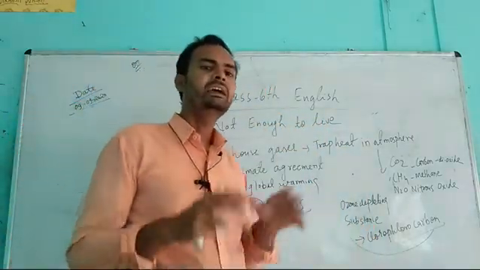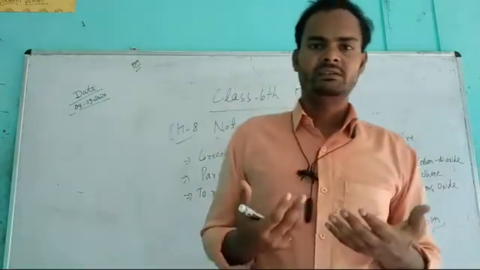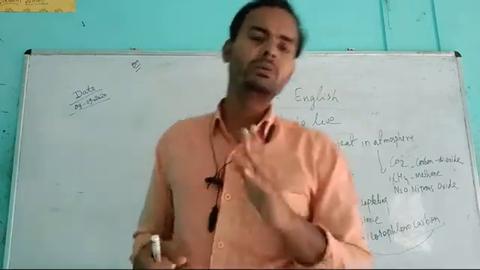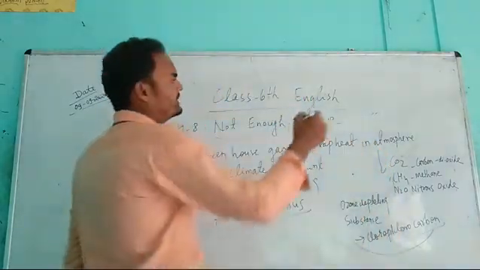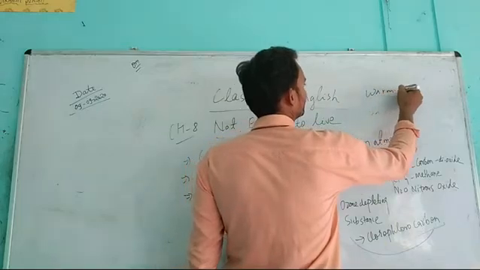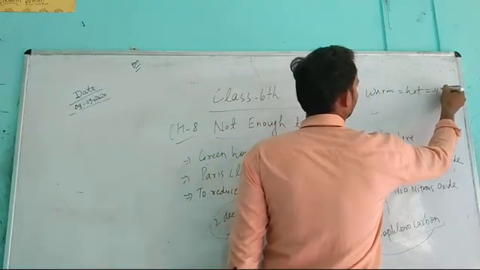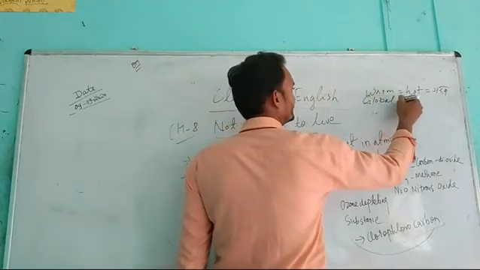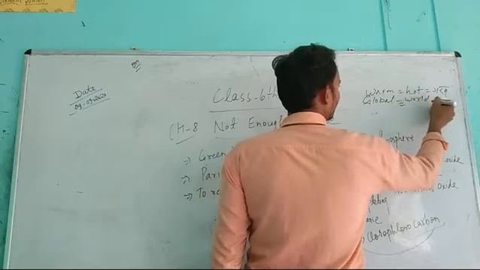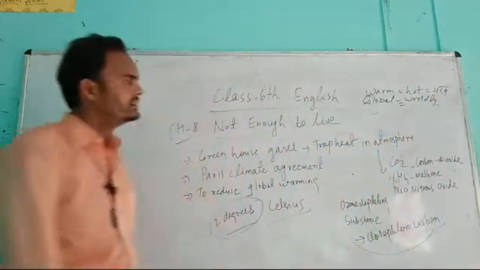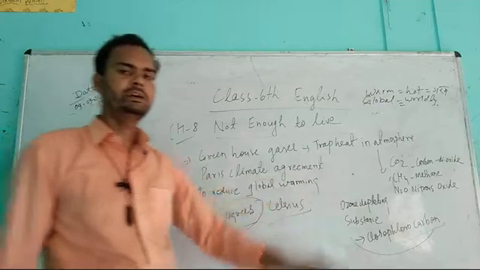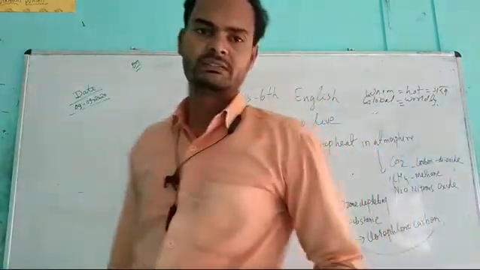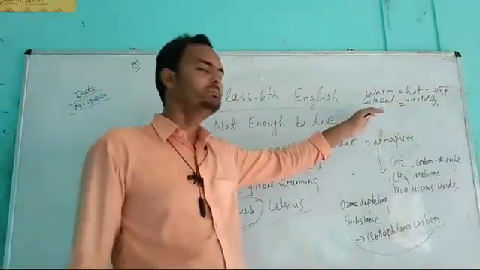And what is global warming? Climate change is a different thing. Climate can become colder and hotter. But what is global warming? Global warming is that warming means hot. In Hindi you can say garam, and global means world or worldly. So the heat of the world or the earth. What is globe? Globe is earth. So global is from globe, meaning our earth.